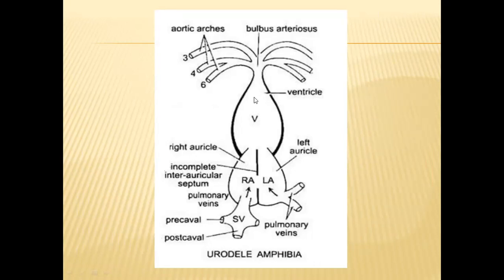The ventricle will continue as the bulbus arteriosus. From this bulbus arteriosus, you can see 3 pairs of aortic arches come. These 3 pairs of aortic arches send blood to different parts of the body. Of them, the 6th pair takes blood to the lungs for purification.